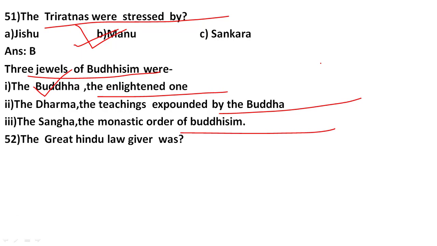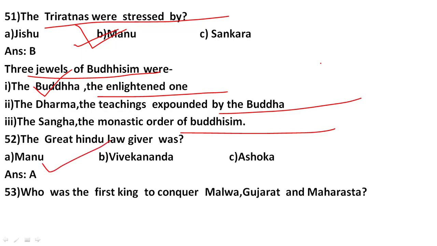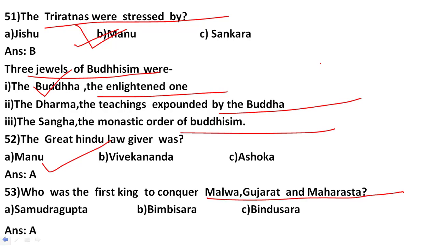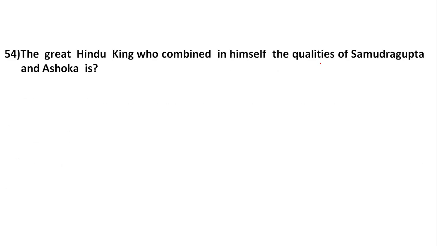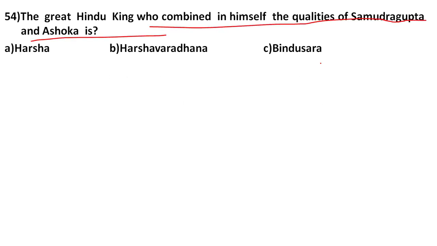The great Hindu lawgiver was, so who was known as the great Hindu lawgiver? That was number A, Manu. Very easy question, and I think everyone knows. Who was the first king to conquer Malwa, Gujarat and Maharashtra? The correct answer is number A, Samudragupta. The great Hindu king who combined in himself the qualities of Samudragupta and Ashoka was number B, Harshvardhana.